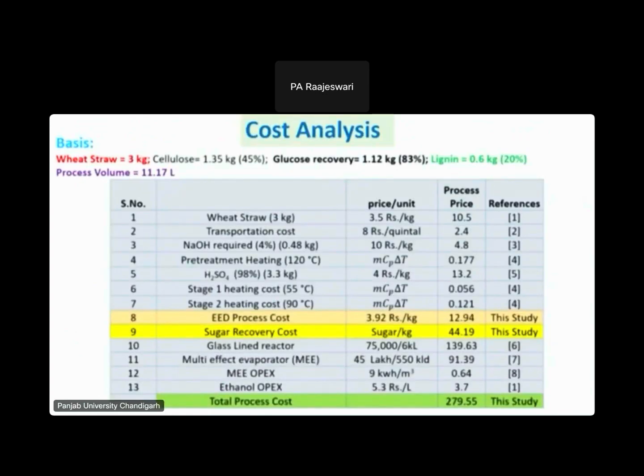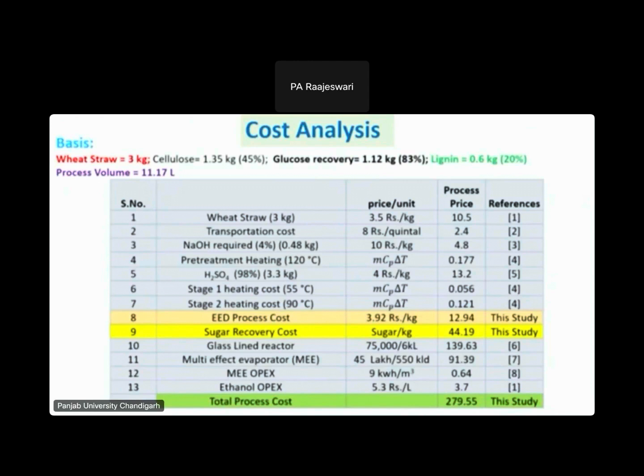So we have also done the cost analysis. This is only for biofuel production. We have taken wheat straw as the basis, 3 kilograms. It will produce around 1.35 kilograms of cellulose, and the acid hydrolysis efficiency is around 83%, and it will produce 1.12 kilograms of glucose.